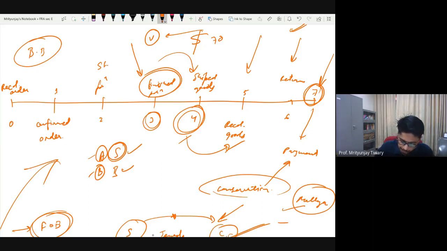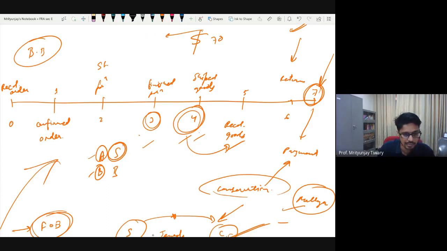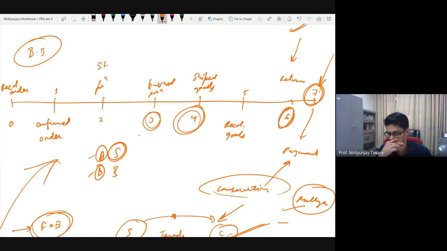So between points 3, 4 and 5, and 6 also, it depends on what sort of contract you are entering into. So the distinction between 3, 4 and 5 is clear, which situation takes precedence. Now come back to point number 6. Should we not wait until the date of return?